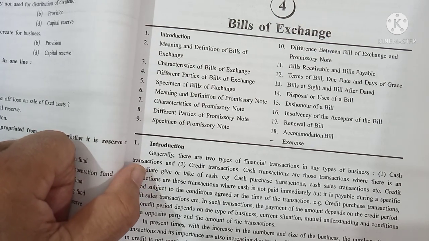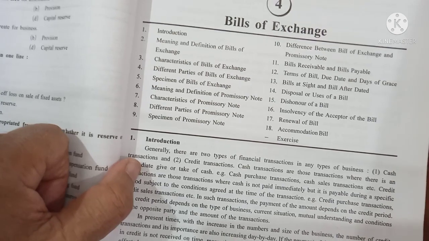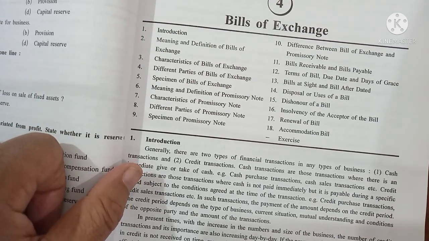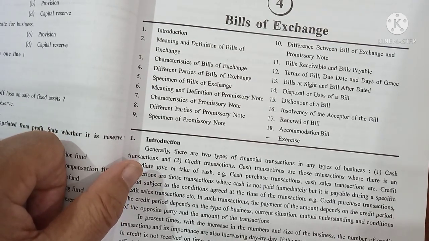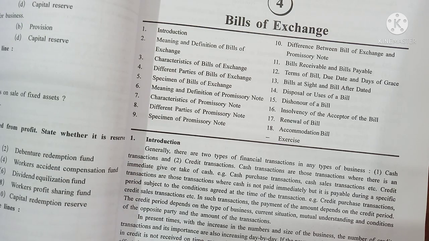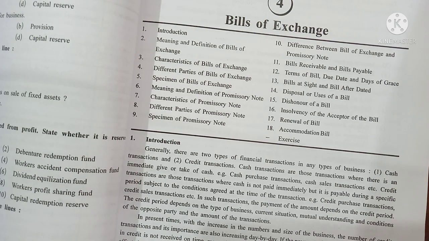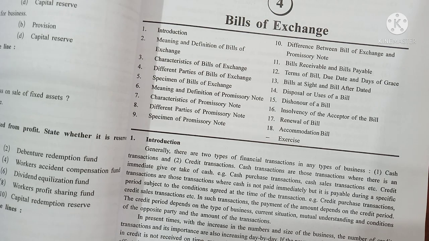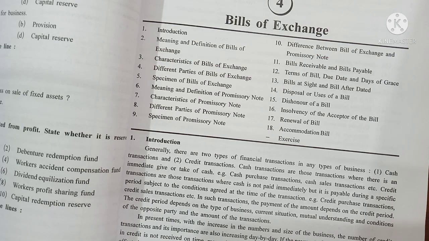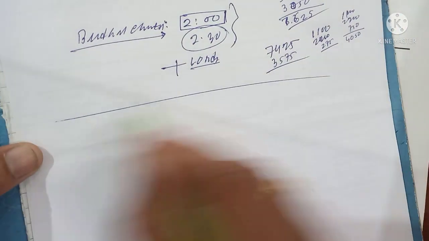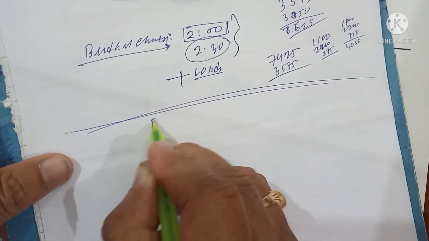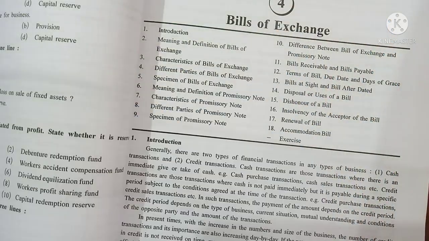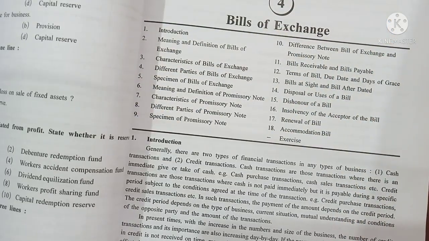Sometimes some of the businessmen who are buying the goods, means debtors, do not pay the money in time. In such cases, the businessman takes the help of bills. Let you know what is called a bill and how many types of bills there are. This is bills of exchange. I am writing it here so that you can understand.